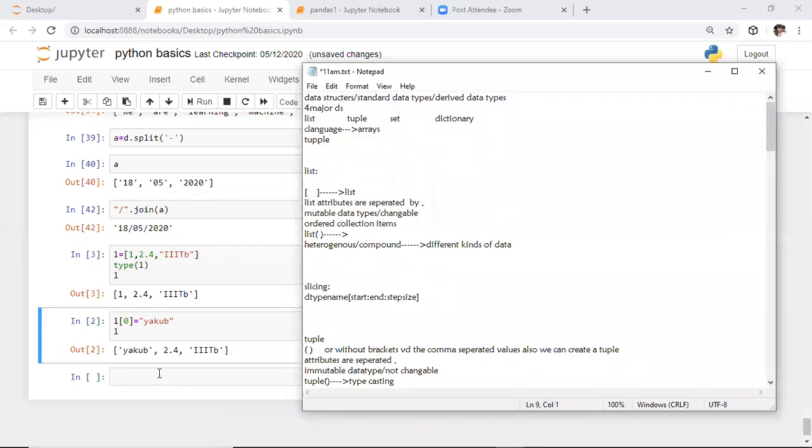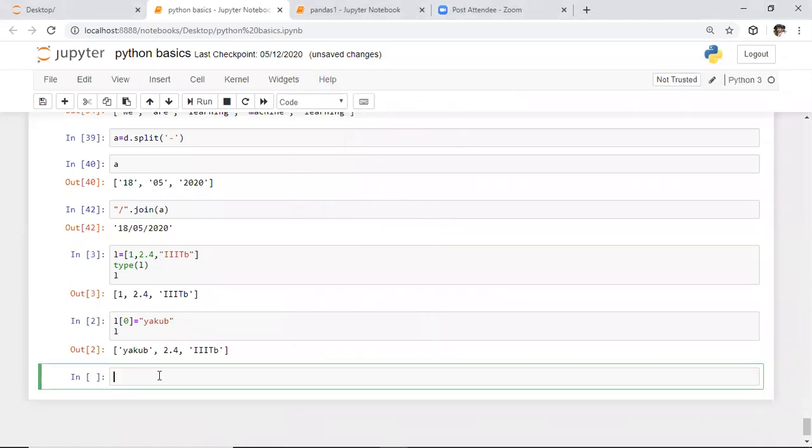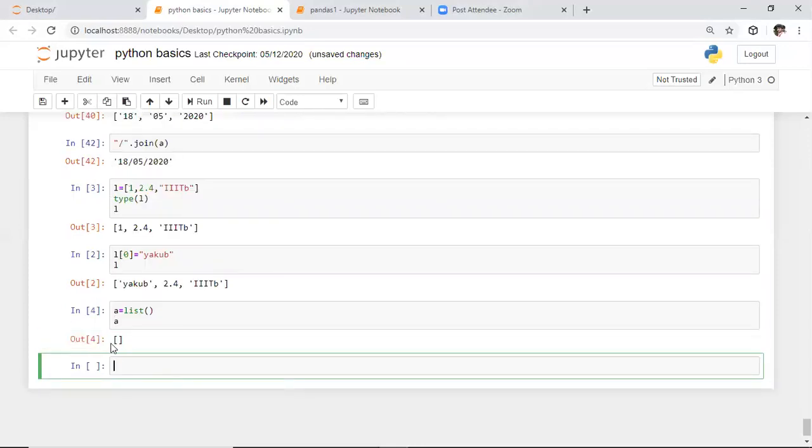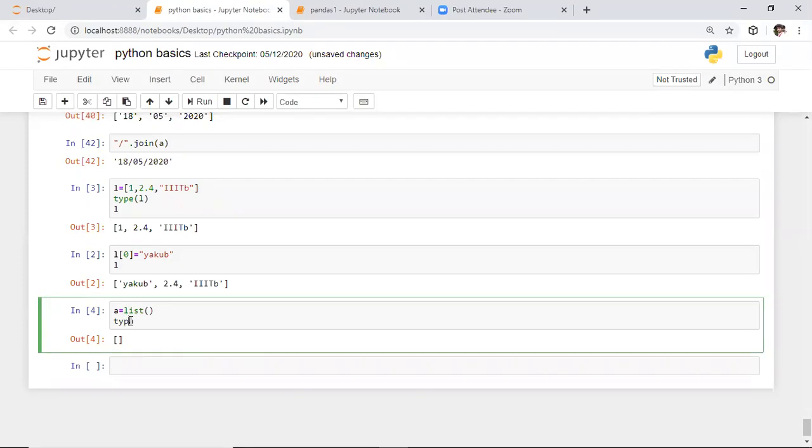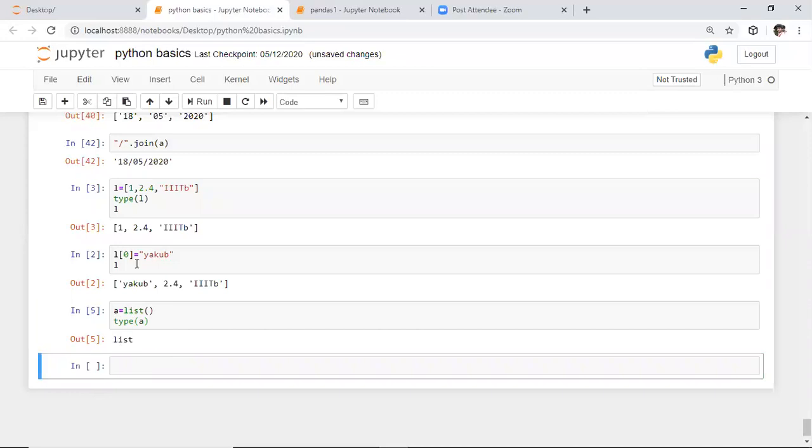Then next, the typecasting function. To convert any other data type into a list, we need to use the list typecasting function. Or else, to create an empty list also, we need to use the list typecasting function. And I'm observing what is there in A. If you observe this, it is returning only empty square brackets. It is nothing but a list data type. And here I'm observing the type of A. Whenever you observe the type of A, it also returns the list data type. So to convert any other data type into a list, we need to use this list typecasting function.